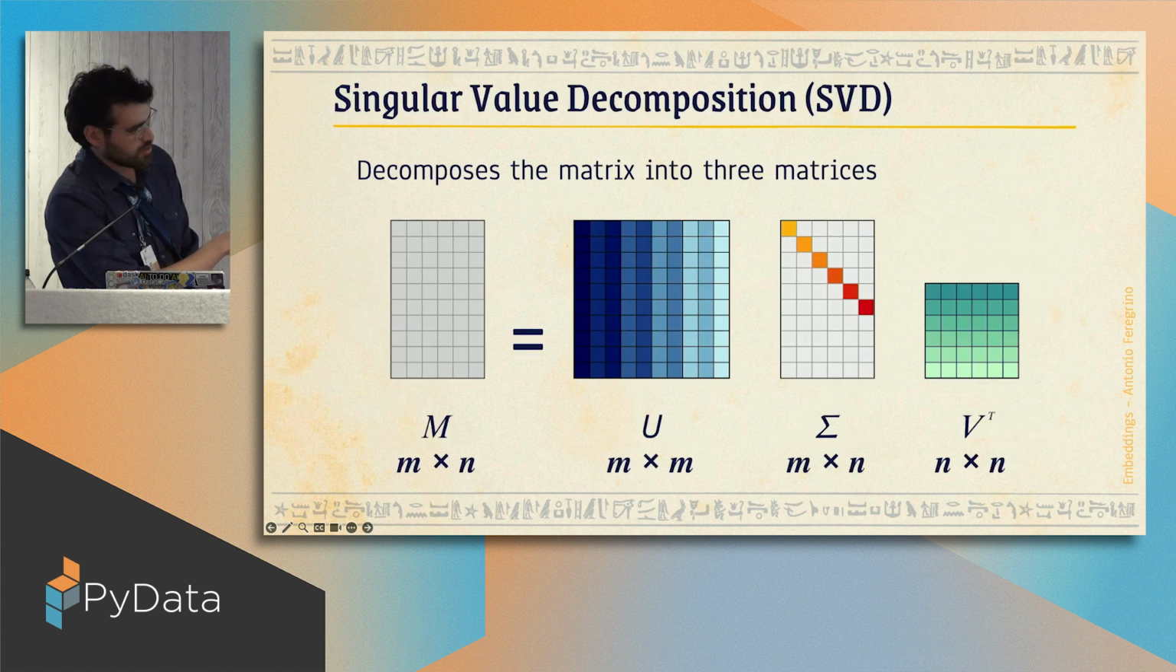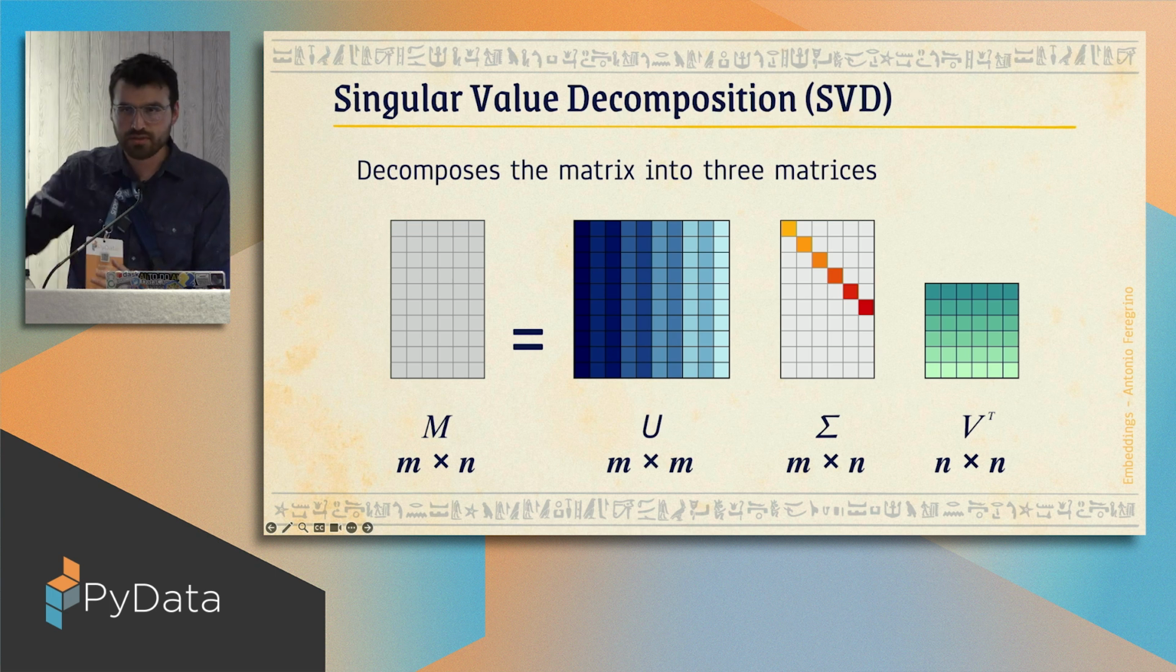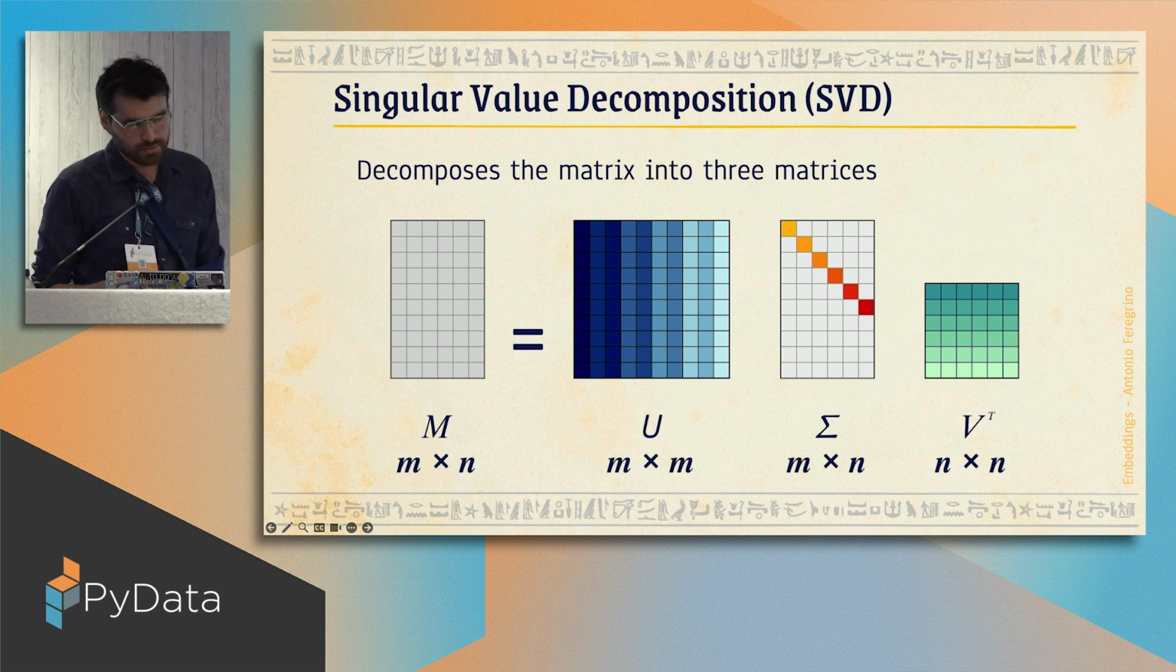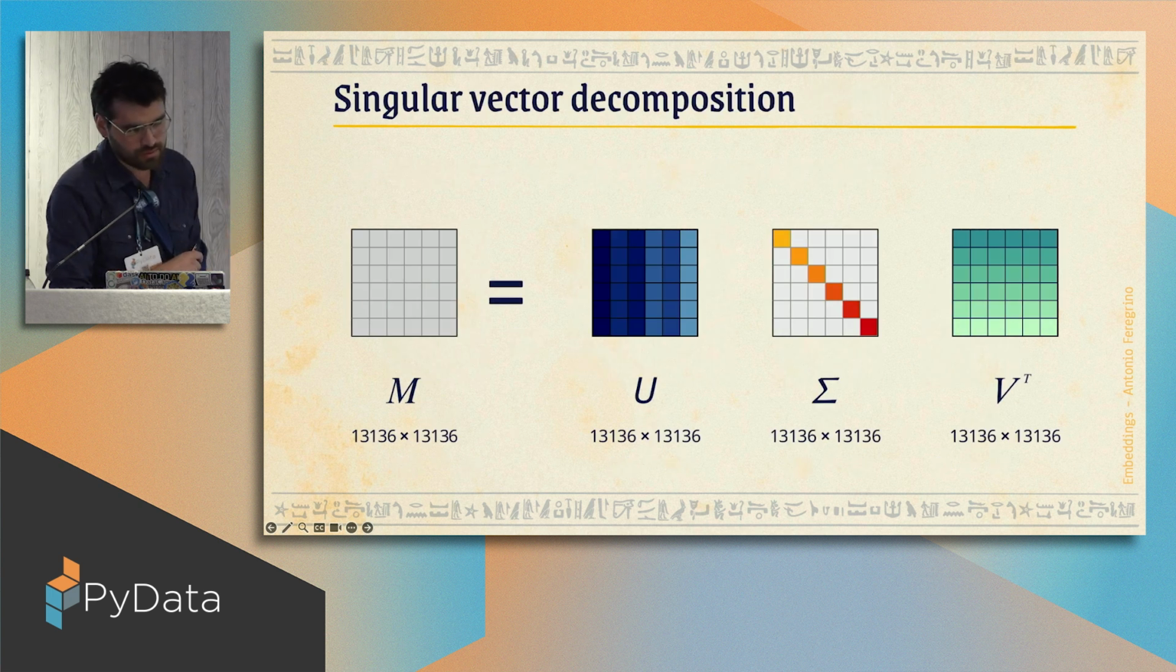Just keep an eye on the dimensions, by the way. In our case, since we have a square matrix that is 13,000 by 13,000, these sizes are going to be the same. But in some other cases where you don't have exactly a co-occurrence matrix like I have, you're going to have different sizes of matrices. So just going back to the example in specific.